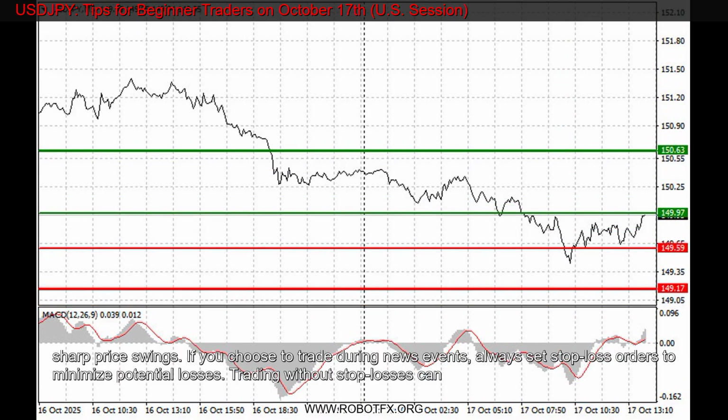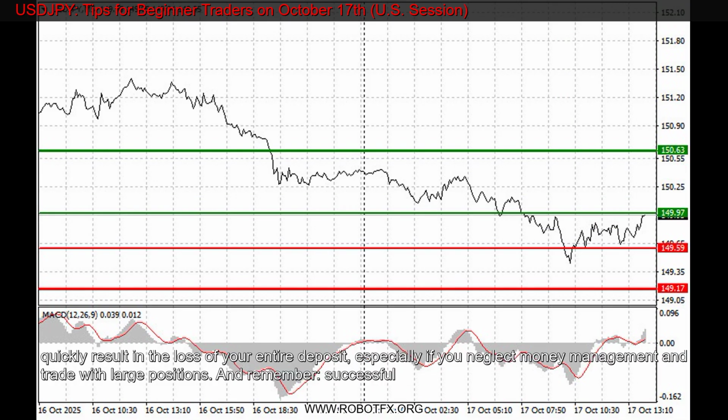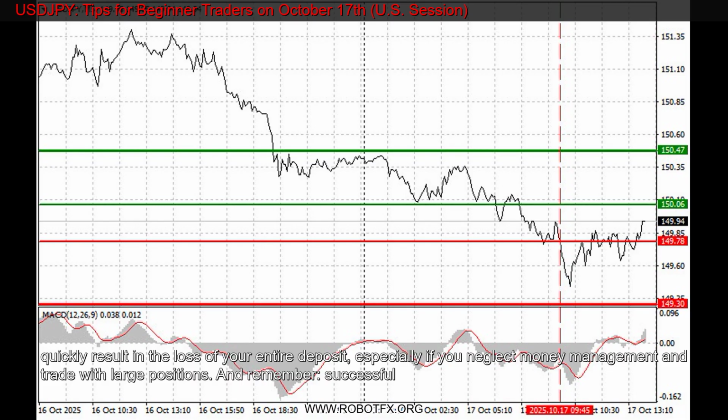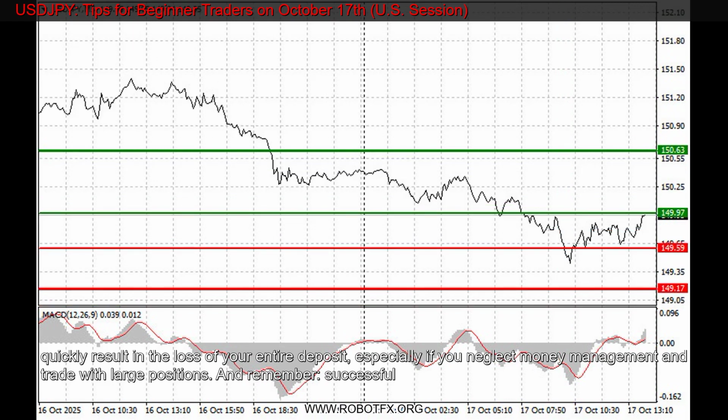And remember, successful trading requires a clear plan, such as the one presented above. Making spontaneous trading decisions based on the current market situation is an inherently losing strategy for intraday traders.